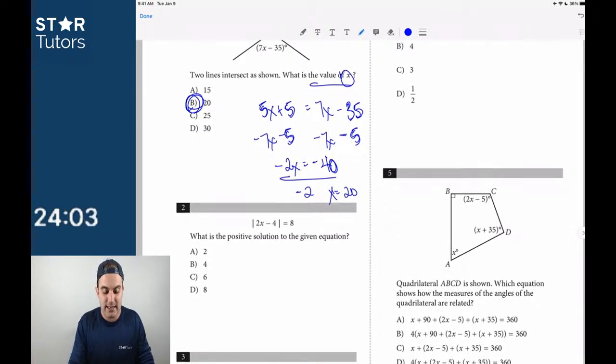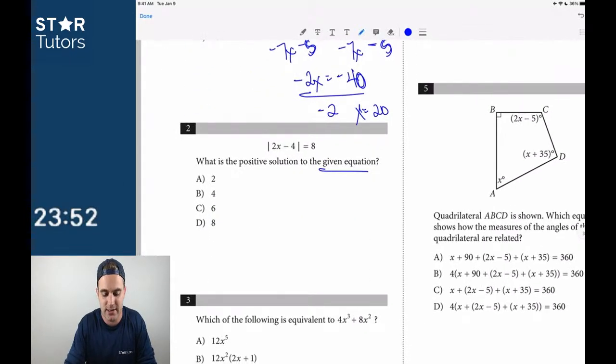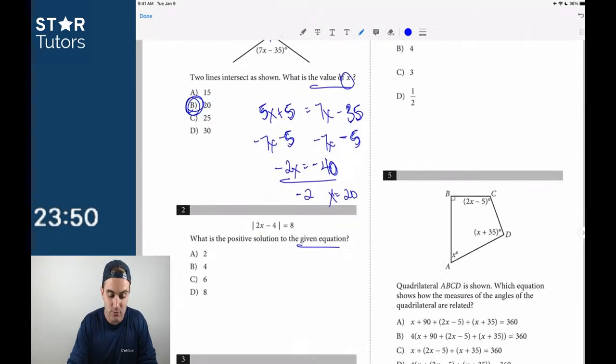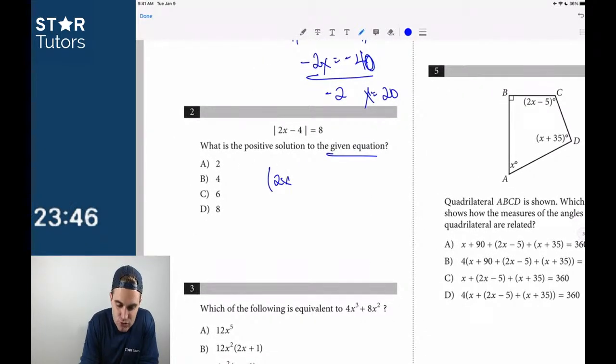The second one is very straightforward. What is the positive solution to the given equation? It doesn't always come up this way that the first 3 questions are not word problems, but it looks to be the case here. Or I guess, yeah, the first 4 questions. I didn't realize that was number 4. So on the positive solution, we're going to say 2x minus 4 is equal to 8. We're going to just solve 2x minus 4 is equal to 8. 2x is equal to 12, so x is equal to 6.